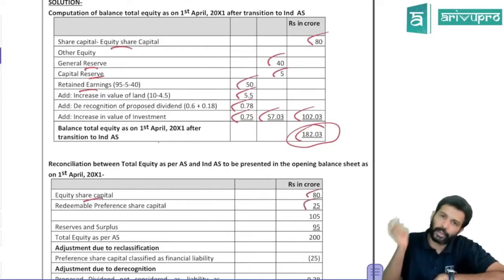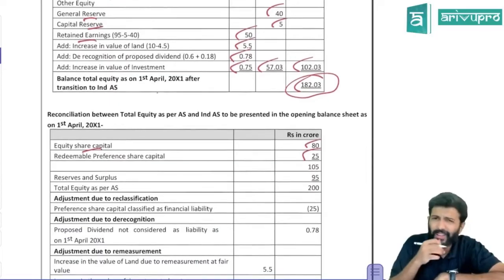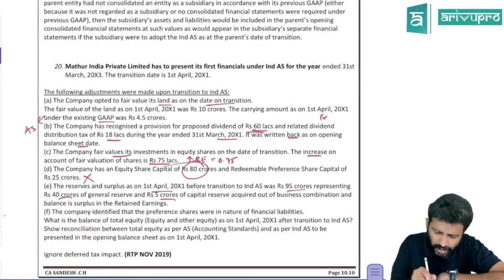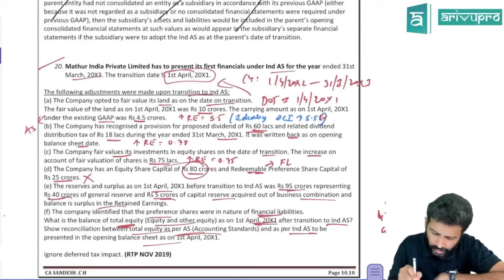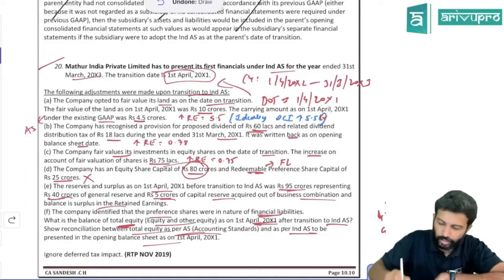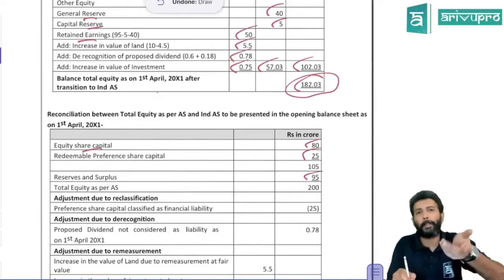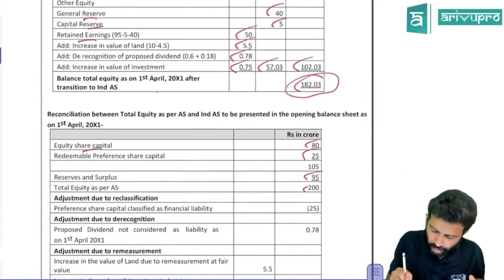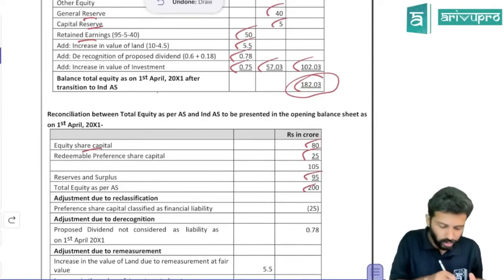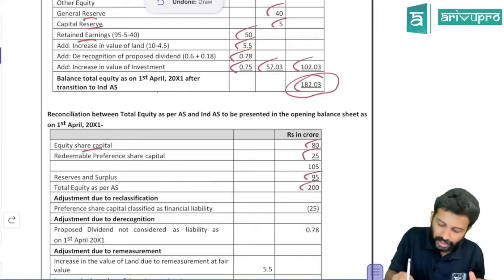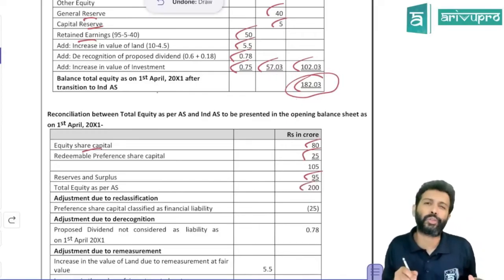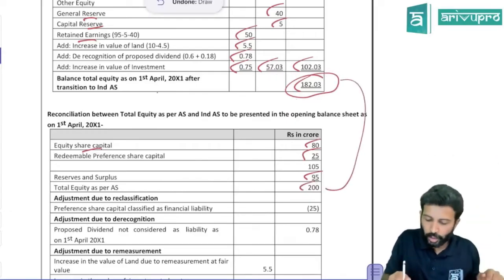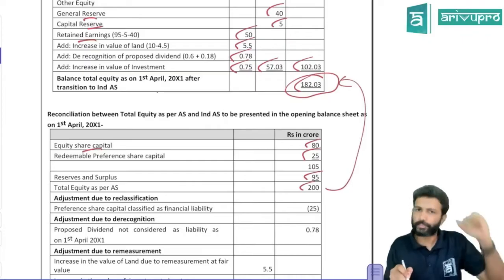Preference share capital used to come under this category only. Then reserves and surplus: the total as per accounting standard is 95 crores, which had a split-up into general reserve, capital reserve, and retained earnings. If you add everything, you get 200. So as per accounting standard it was 200, but as per IND AS it's only 182.03. From 200, you have to get to 182.03. How will you get it? One.